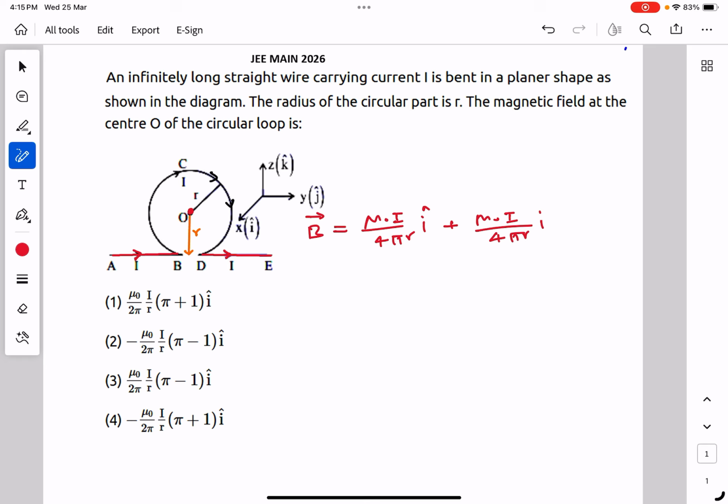And the magnetic field at point O due to the loop itself will be equal to mu naught I upon 2r, and this would be into the page, that is in the negative x-axis direction. So this is mu naught I upon 2r.